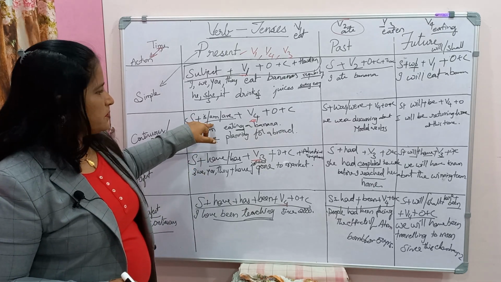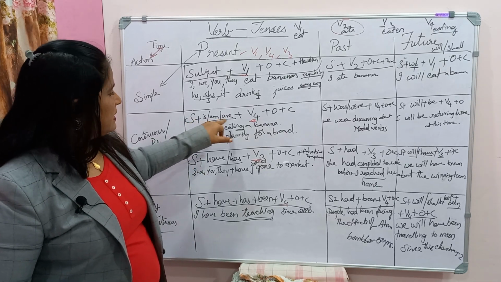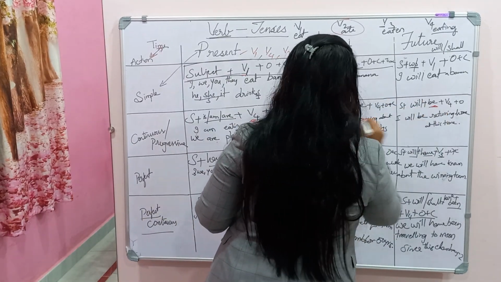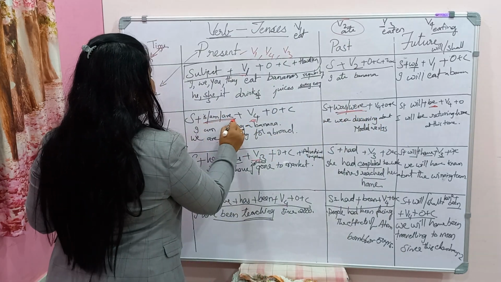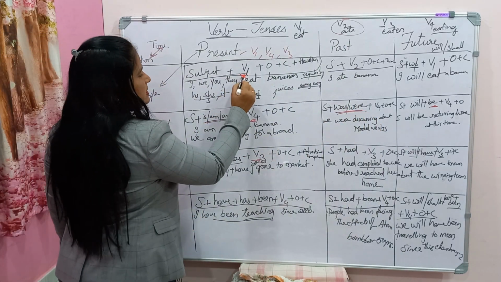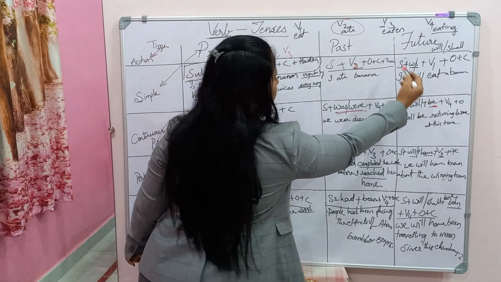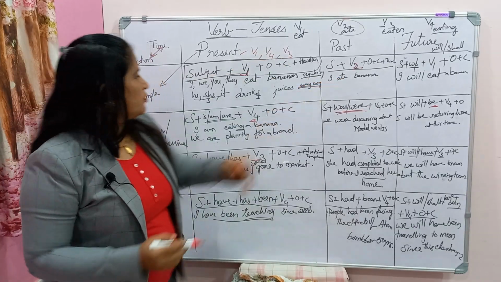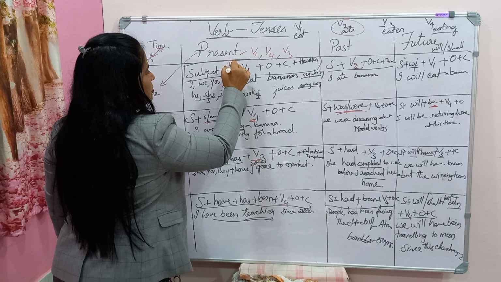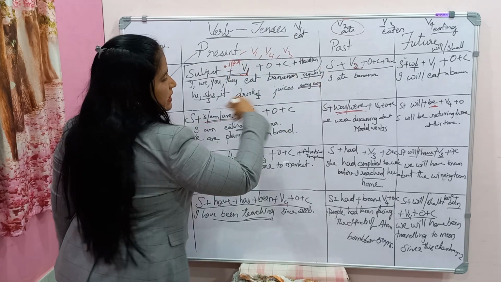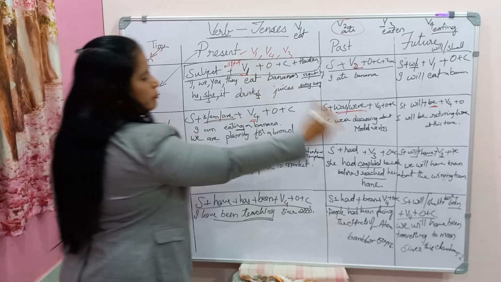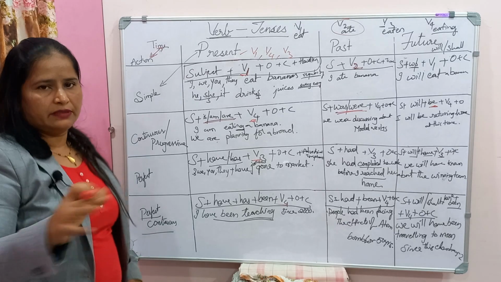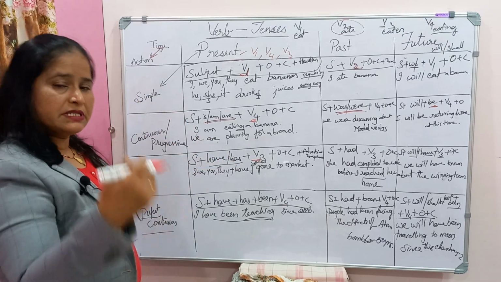So these are the helping verbs here. The present helping verbs are is, am, are, and was, were for the past. For the future, we don't have a separate helping verb, it's be itself. So in the simple present tense, V1, V2. What is future tense? Will and shall. If you add will or shall after the subject, it becomes a future tense. To memorize the future tense, only this will and shall has to be added. But the sense differs, that we have to study.